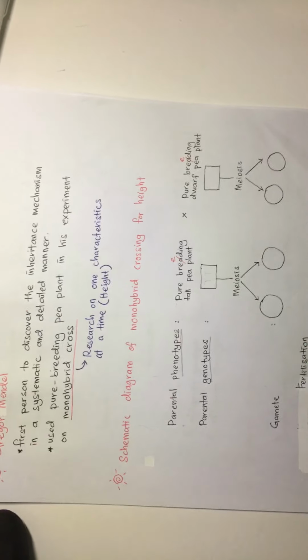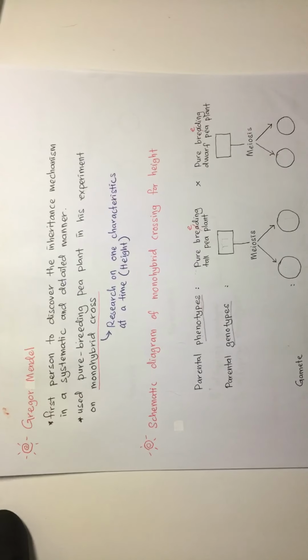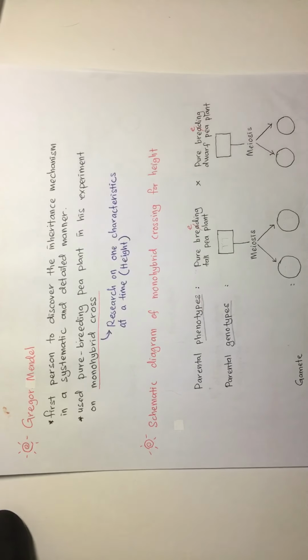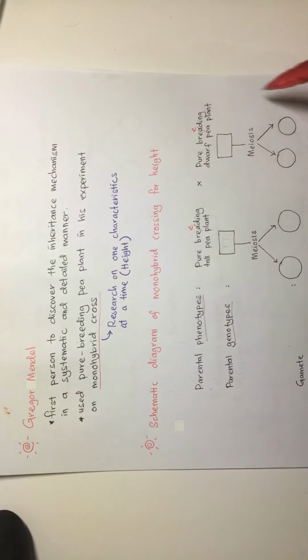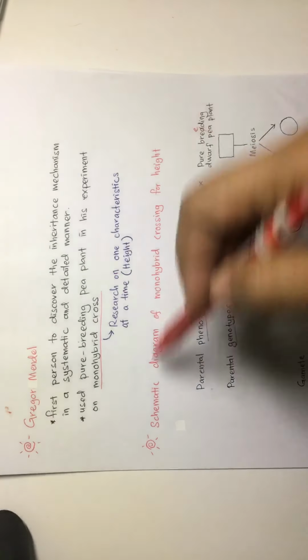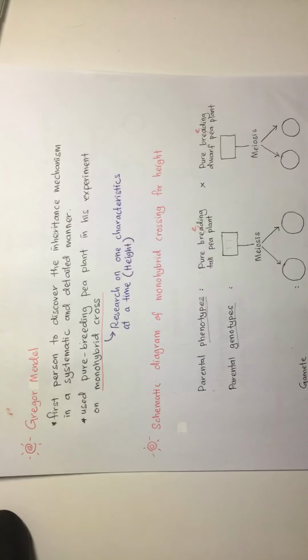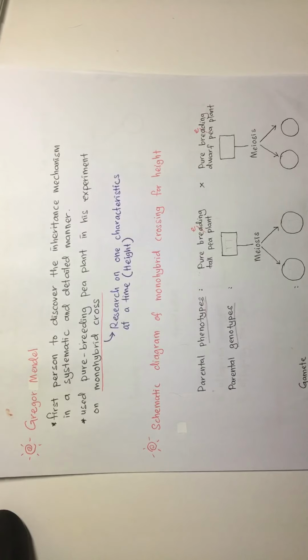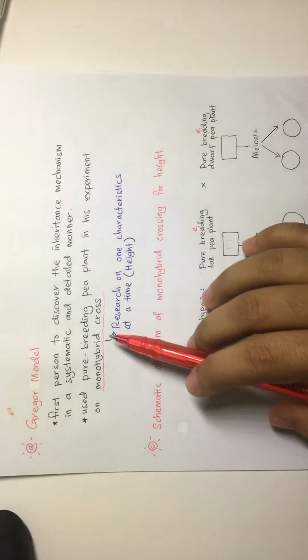Now, Gregor Mendel. This is a very important person because he was the first to discover the inheritance mechanism. The inheritance mechanism can be written as this diagram. To study it, he used pure breeding pea plants in an experiment on monohybrid cross.